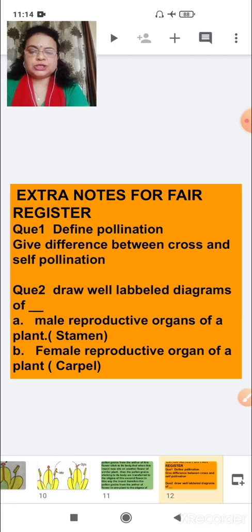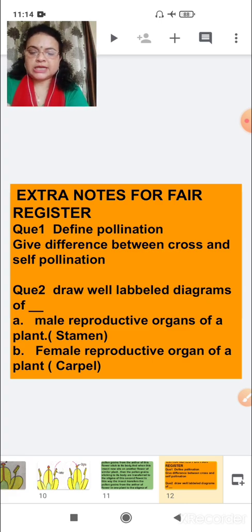Then the next question is: give the difference between cross and self-pollination. You draw a margin and give at least 2-3 differences between cross-pollination and self-pollination. When you are giving the difference, you have to make a margin.